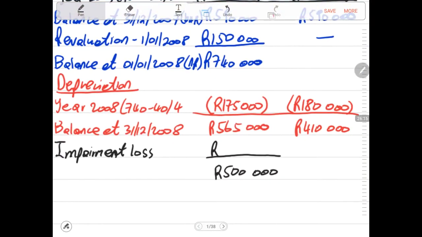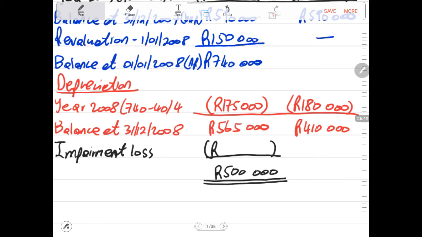So now we are saying our assets are overstated in our books at this point in time. The value of our machine, specialized for mining diamonds, is overstated because it should be 500,000 rands, not 565,000 rands, in comparison with other similar machines used by other companies in the industry.